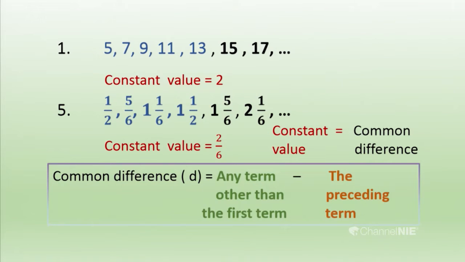Another thing is we can define arithmetic progressions like this: if a progression has a common difference, it is an arithmetic progression. So, when somebody asks you to select arithmetic progressions, you should check only whether it has a common difference. Then you can say by checking that this is an arithmetic progression. Here I am doing a few examples to find the common differences of a few arithmetic progressions. By looking at these, we definitely know these progressions are arithmetic progressions.